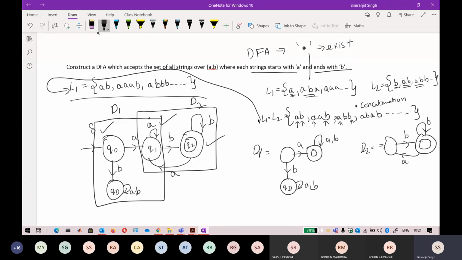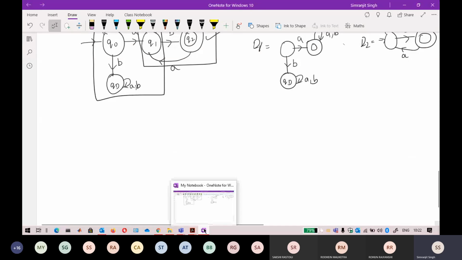If you see the skeleton of the automata, there is nothing to read between the lines here. I just want to tell you that the concatenation operator is possible in DFA. But there is no procedure by which you can concatenate these two automata and form one automata. There is no formal procedure available for this. So you can directly go for this automata, you do not go for this. From there to there, there is no exact algorithm defined. So just keep in mind there is something called concatenation.